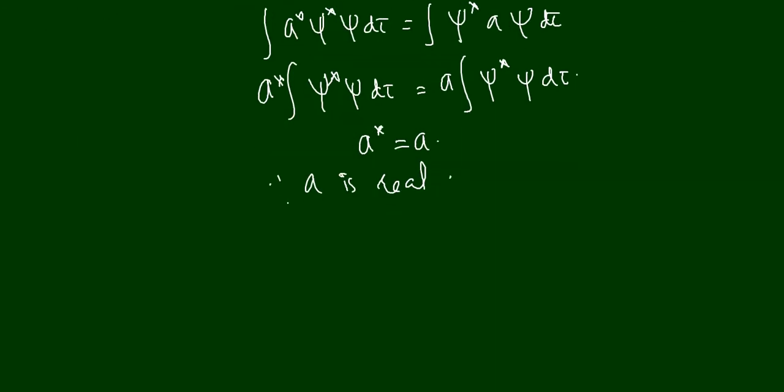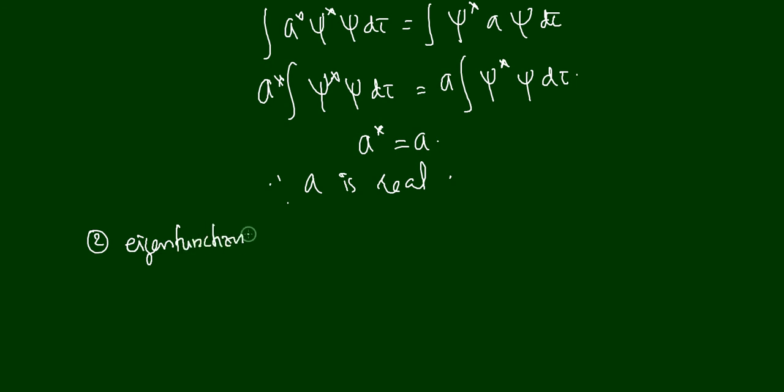The second property is that if there are two eigenfunctions for a Hermitian operator, and if they are corresponding to two different eigenvalues, then we have to prove that these two eigenfunctions are orthogonal. Let me write it here.